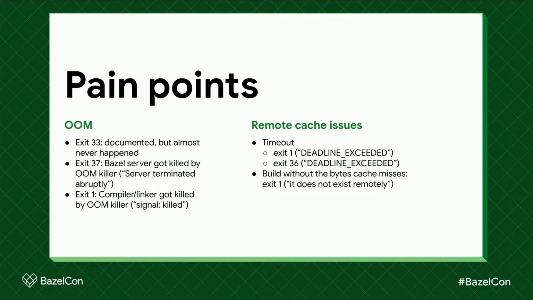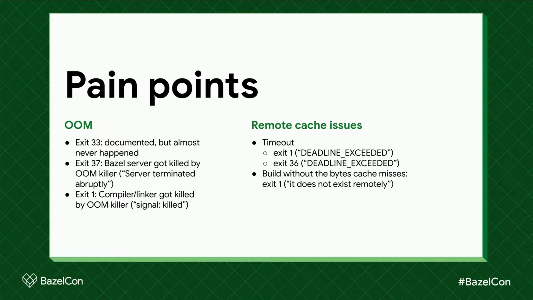As for pain points, it turned out that it's hard to catch these issues. As you can see there, for out-of-memory issues, there can be 3 different exit codes, and for remote cache issues, there are 2 different exit codes. We also found that exit code 1 is everywhere. It can be legitimate build issues, out-of-memory issues, a remote cache timeout, or build without the bytes misses.